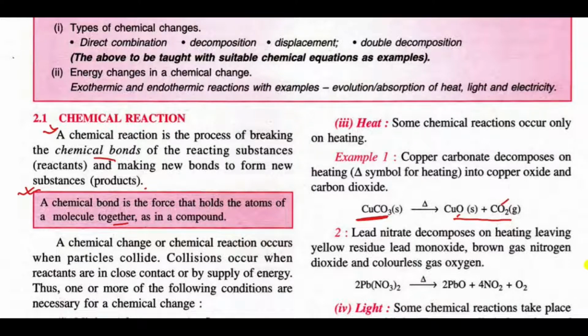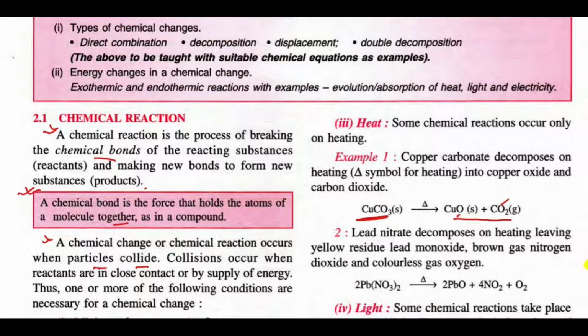So what we have to do is simply break the chemical bonds of the reacting substances and make other bonds, which will be known as products. A chemical change or chemical reaction occurs when particles collide, and this collision may be by direct combination, or we have to apply some external energy, that is light energy, electrical energy, or heat energy.